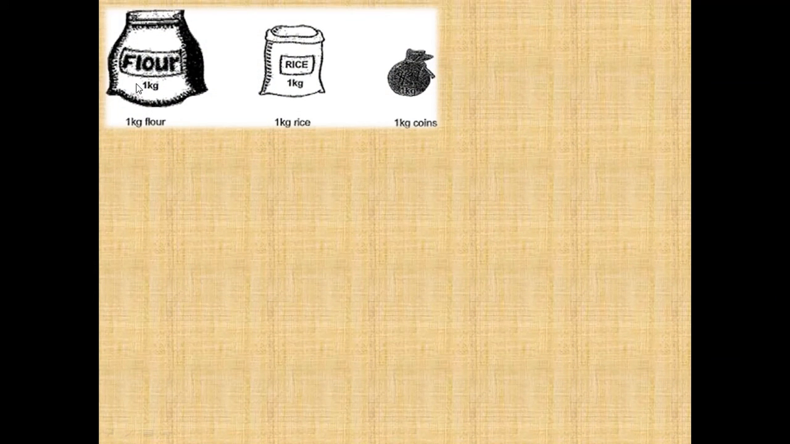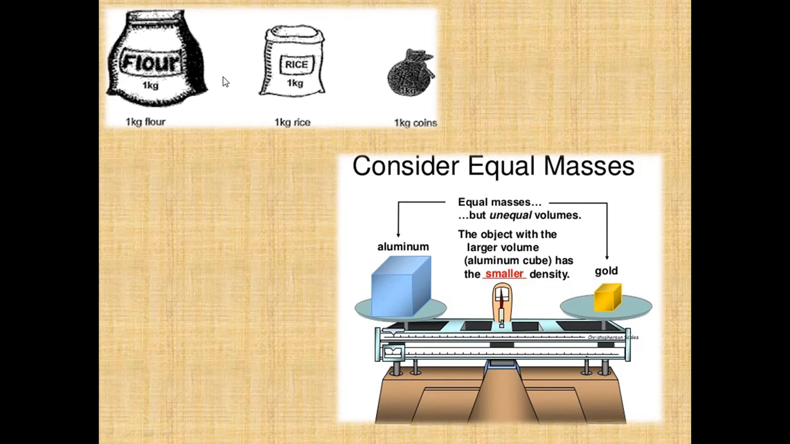Likewise, if you take 1 kg of flour, or 1 kg of rice, or 1 kg of coins, you can see here, for the same mass, again the volume occupied by the coins is lesser than the volume occupied by the rice, and it is again lesser than the volume occupied by the 1 kg of flour. So if you consider equal masses of aluminum or gold, again you can see that the object with the larger volume has the smaller density.